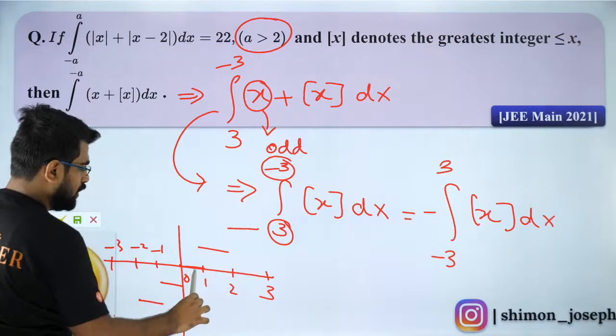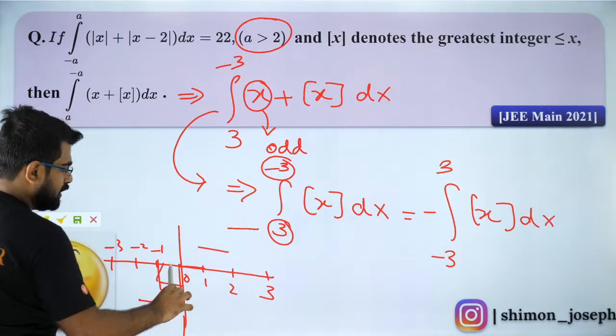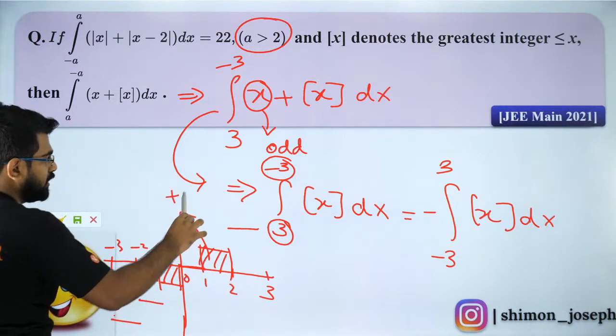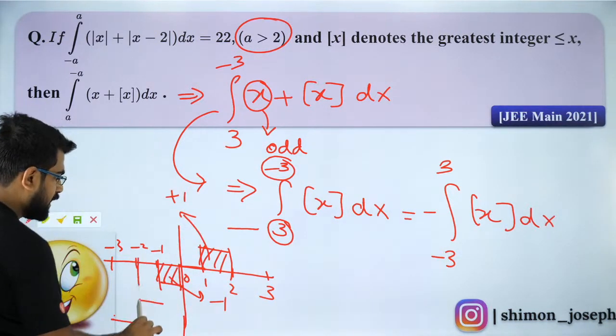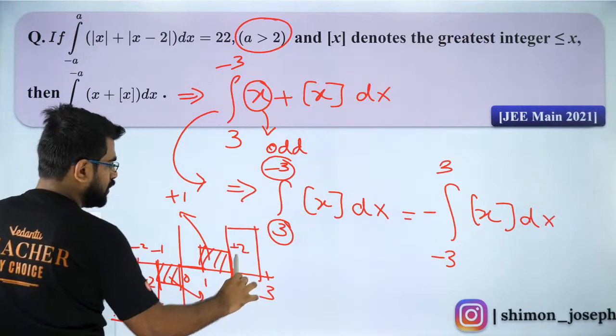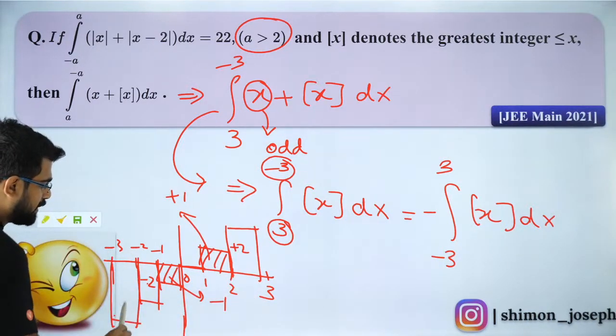Here it is 2. So this and this will get cancelled because this is plus 1 and this is minus 1. Now this is minus 2 and this will be plus 2. So this will be minus 3.